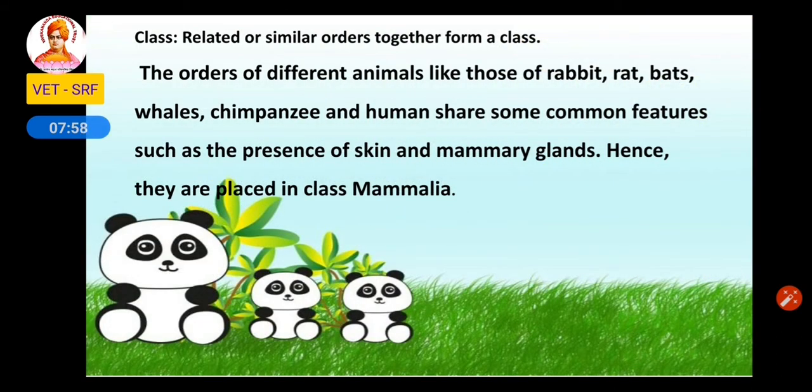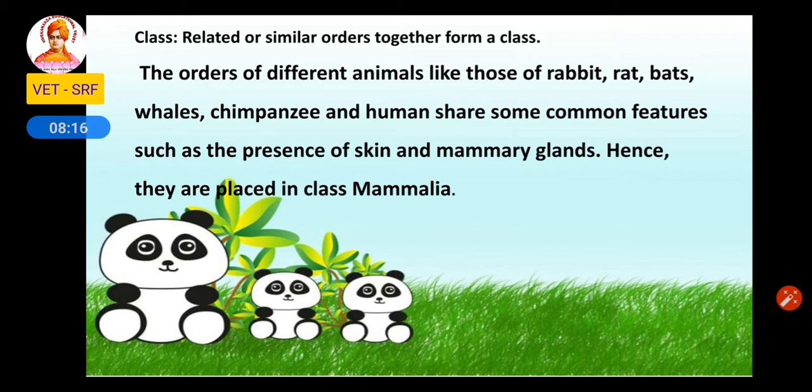The next one is class. Related or similar orders together form a class. So many orders which are related to each other are put together, and that is called a class.